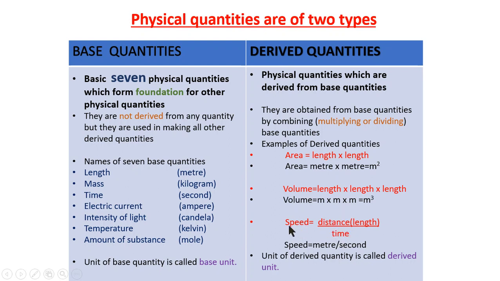Okay, so speed is a derived quantity, which is obtained by dividing two base quantities. The unit of length is meter and the unit of time is second. Speed is a derived quantity and its unit is meter per second. It is a derived unit. So these examples are given to explain how we obtain derived quantities by multiplying or dividing the base quantities. Thank you very much.